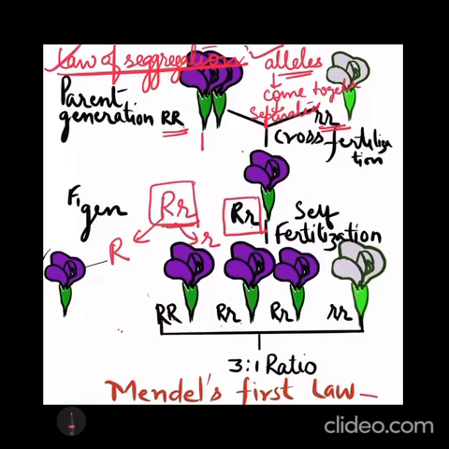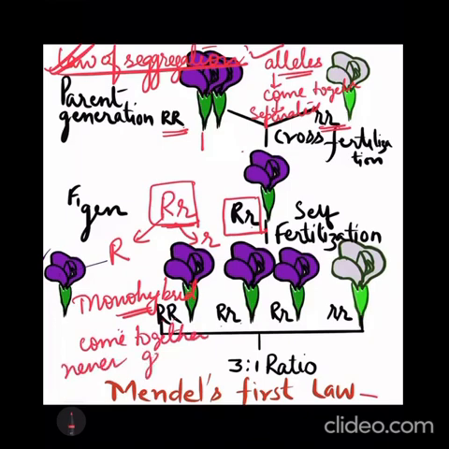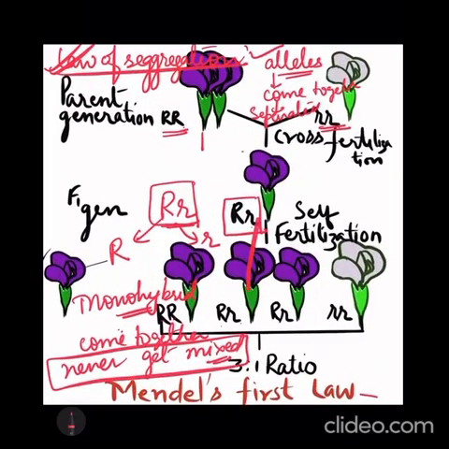So according to the law of segregation, whenever a monohybrid cross is made between two individuals, the alleles for two different characteristics may come together and remain together in an individual, but they never get mixed up, and they get separated during the formation of the gametes. That is how it has happened here.